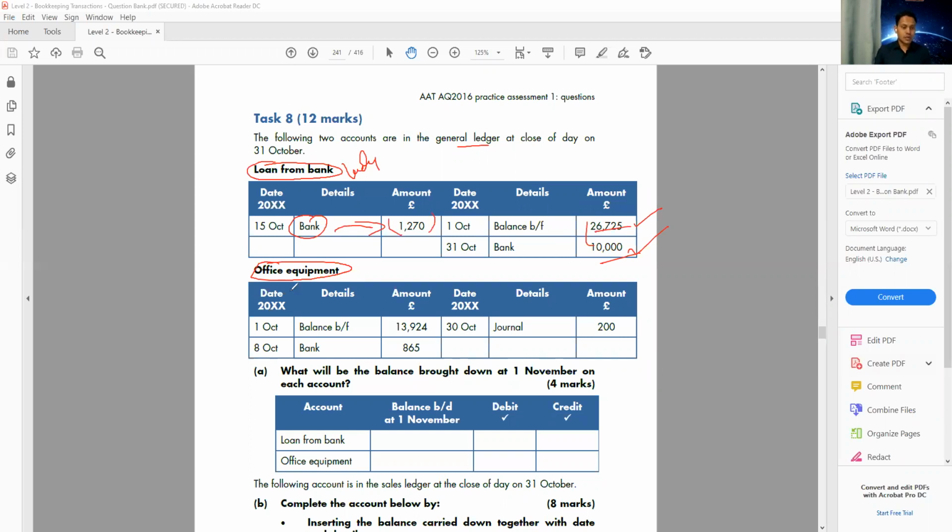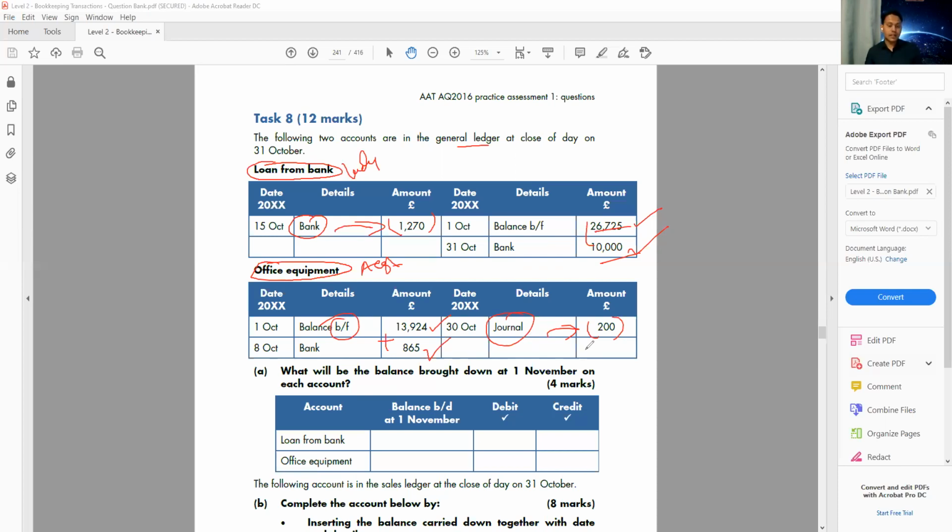On the next one, we have office equipment. Office equipment is an asset. So of course, our opening balance will be on the debit side. And after that, we buy more office equipment by paying from the bank. So adding more office equipment, again, debit. And we have adjustment through journal 200. So I'm going to minus that. So this plus this minus this will tell me how much office equipment balance we have.